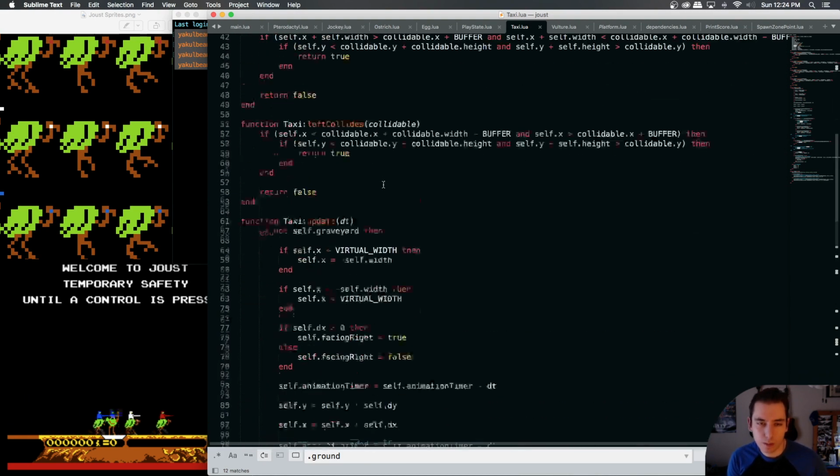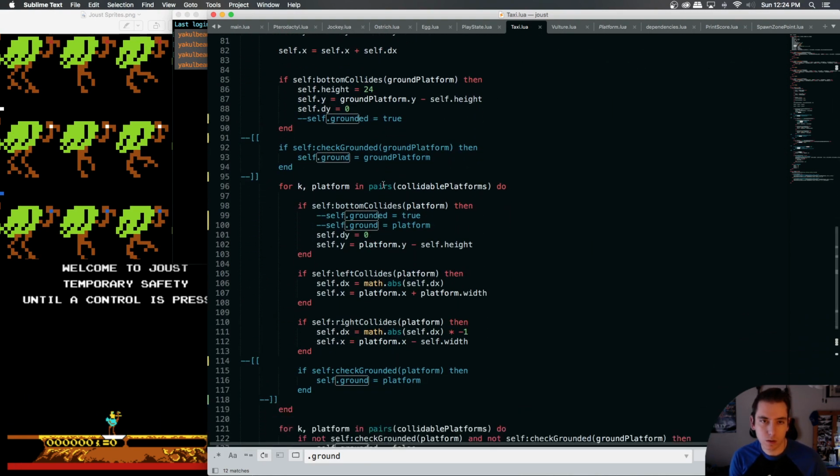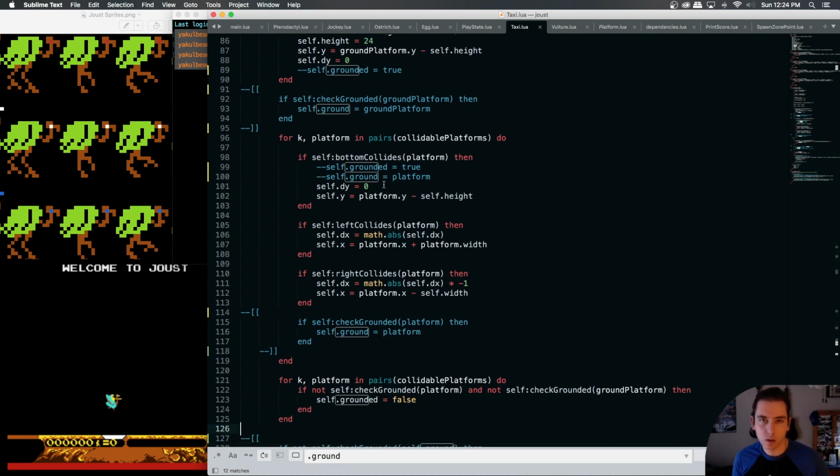So, what we need to do, so this is collision with a platform detection right here.